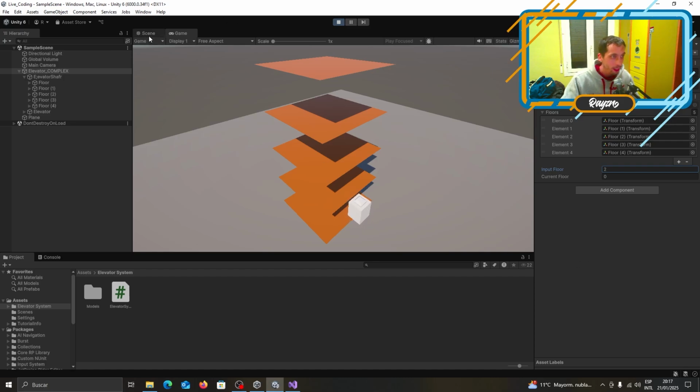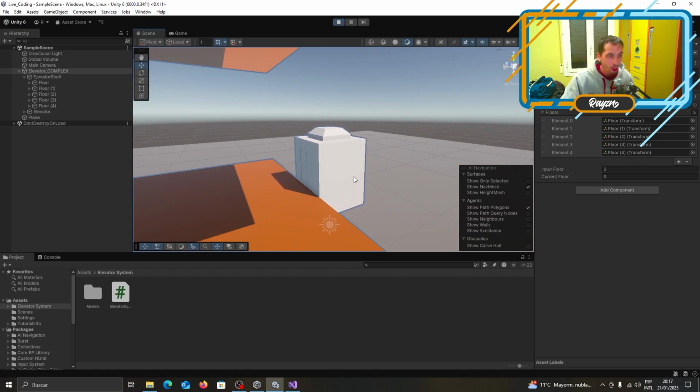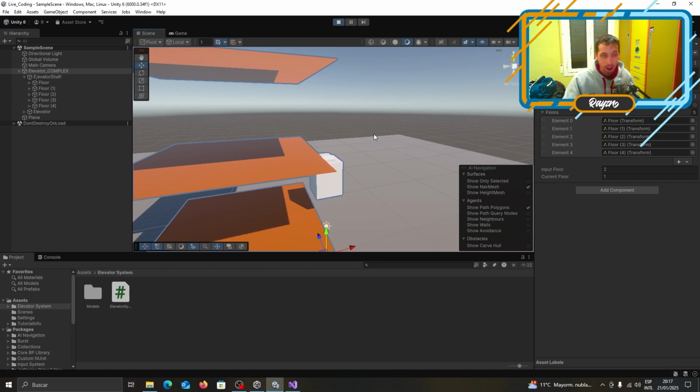You see that it's moving. Wonderful elevator, just really slowly. It's an elevator that's not really powerful. But now when it gets to the second floor, it should stop. And boom, it snapped a little bit.